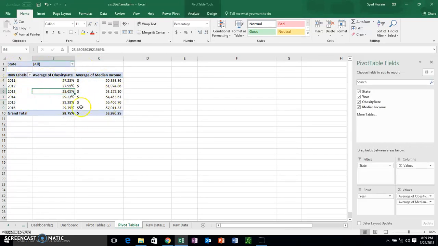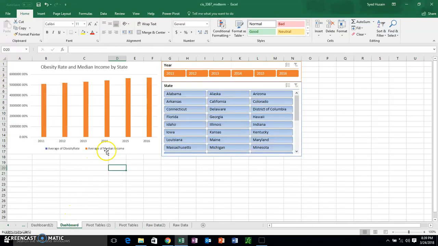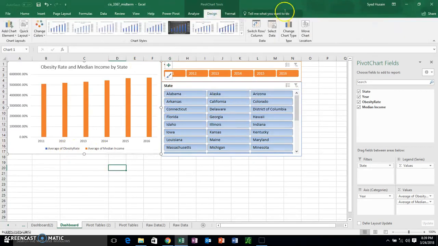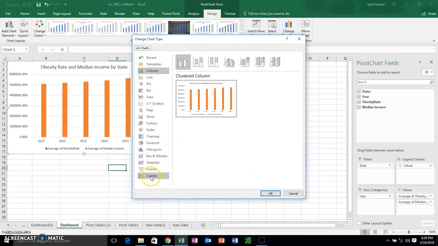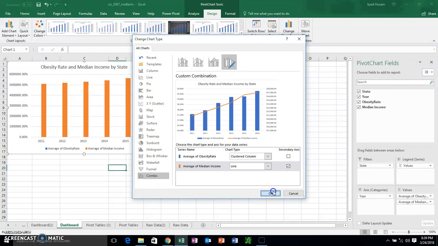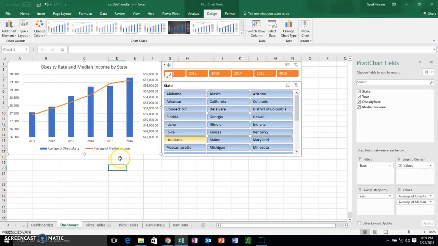I'm going to be inserting this table into a pivot chart for our first dashboard. If you don't know how to insert a pivot chart by now, I still feel bad for you. So this is going to be my first pivot chart. Doesn't look that nice because it's supposed to have obesity rate and median income, so we can change that real quick. When you have 2 different data sets in one chart, you want to always do combo and have a secondary axis so you can read this much cleaner and nicer.